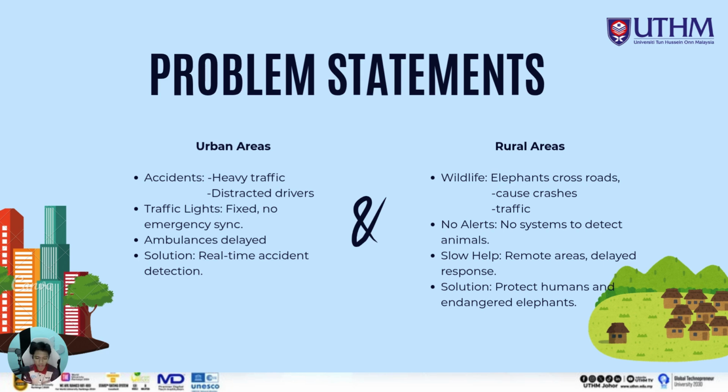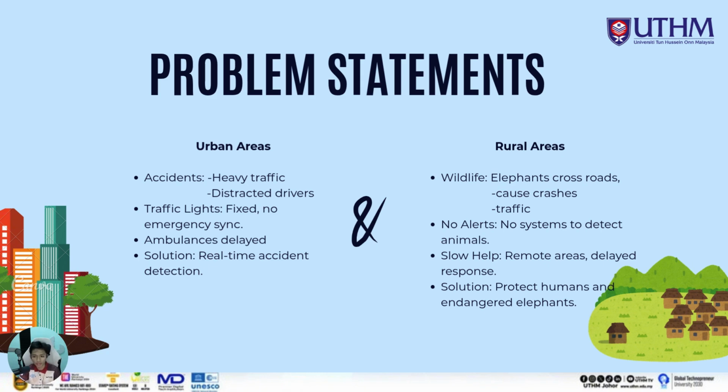If an accident happens, there is no special case or special time to let the flow become easier, especially for ambulances. The third thing is ambulance delays, because of the traffic jam and because of the traffic light itself. Last thing is the solution. The solution is real-time accident detection so that we can make sure the way is clear, especially for the ambulance.